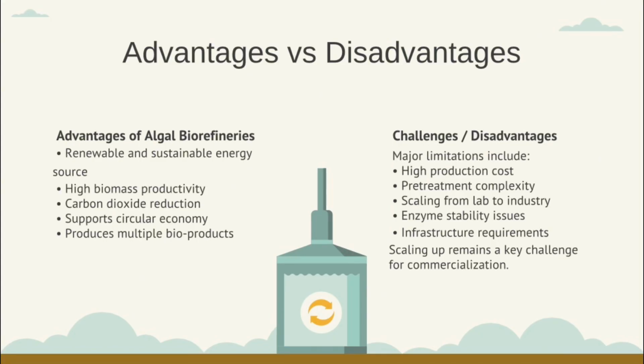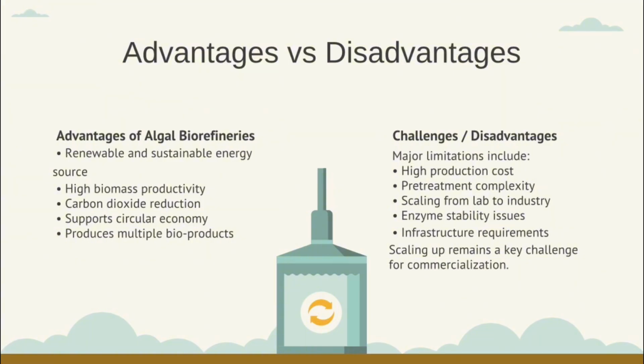On the other hand, despite these advantages, several challenges still remain. One of the major limitations is the relatively high cost of biomass cultivation and processing. The pretreatment technologies can also be complex and energy intensive.